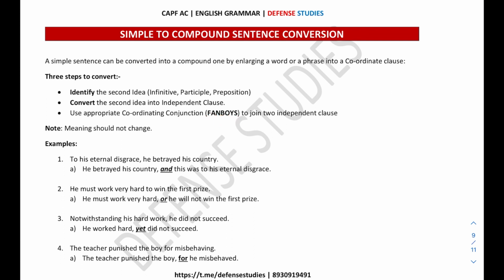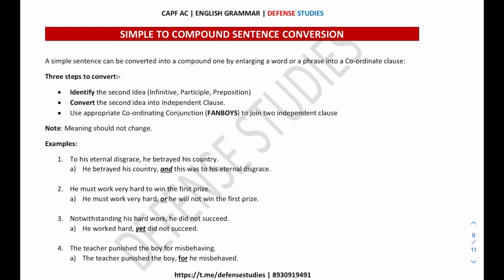So therefore we need to join these two independent clauses with a coordinating conjunction, and the meaning should not be changed. Now the first example we can see is, "To his eternal disgrace he betrayed his country." The first idea is "to his eternal disgrace," and this is in the form of an infinitive, guys.